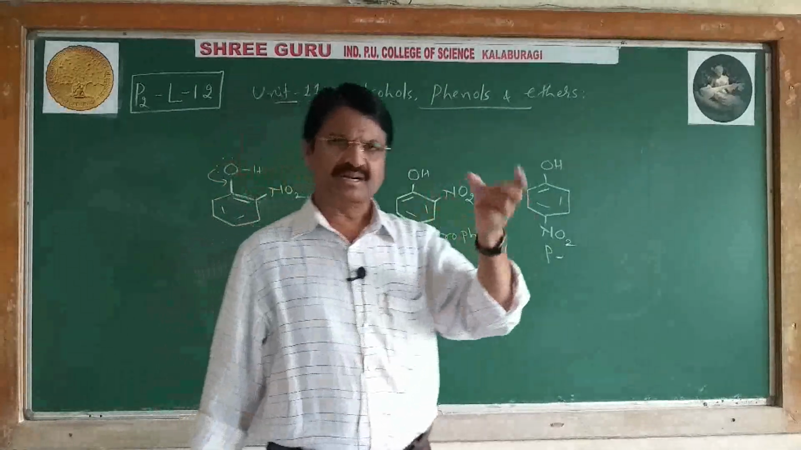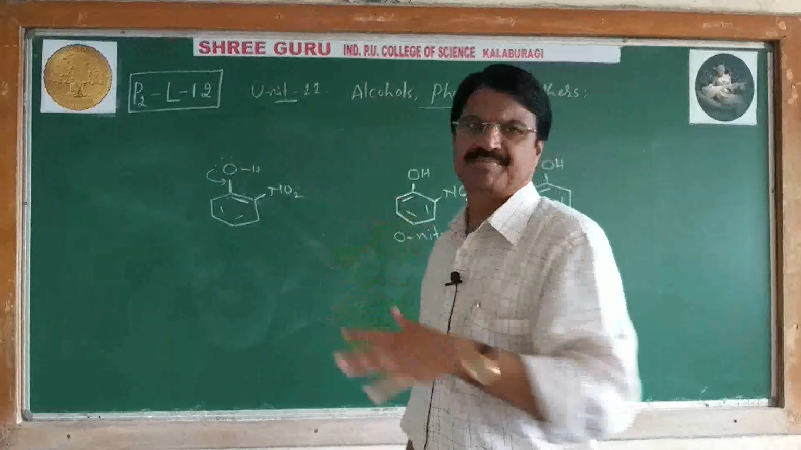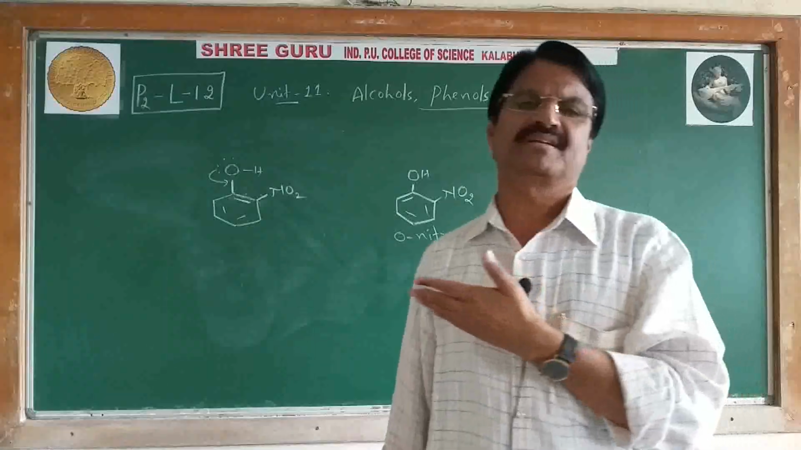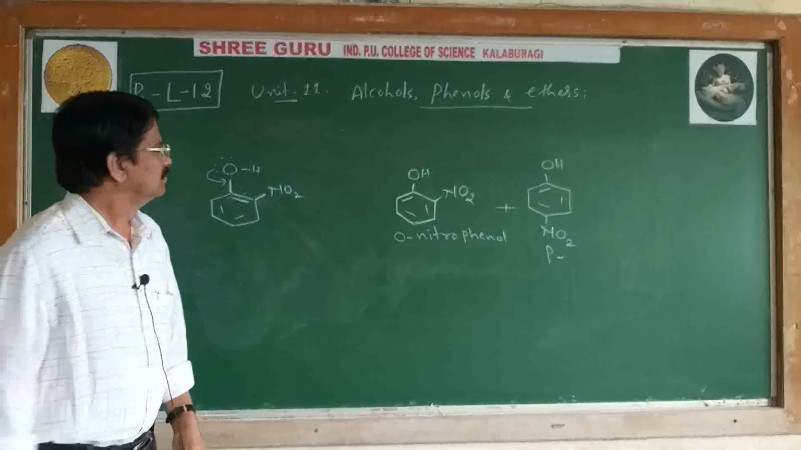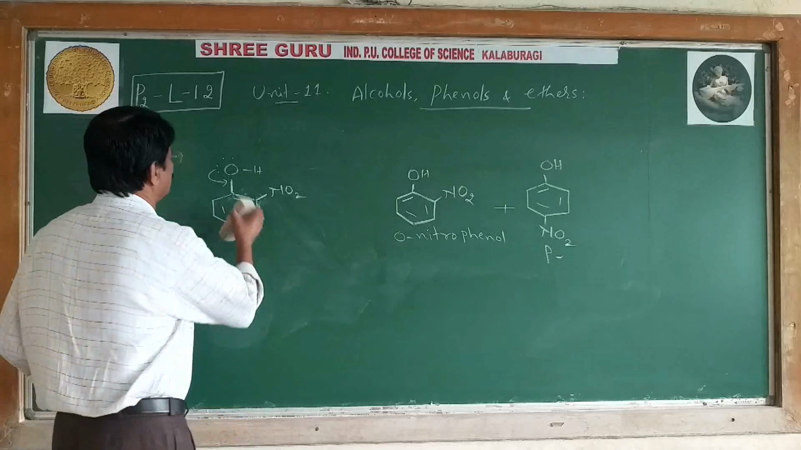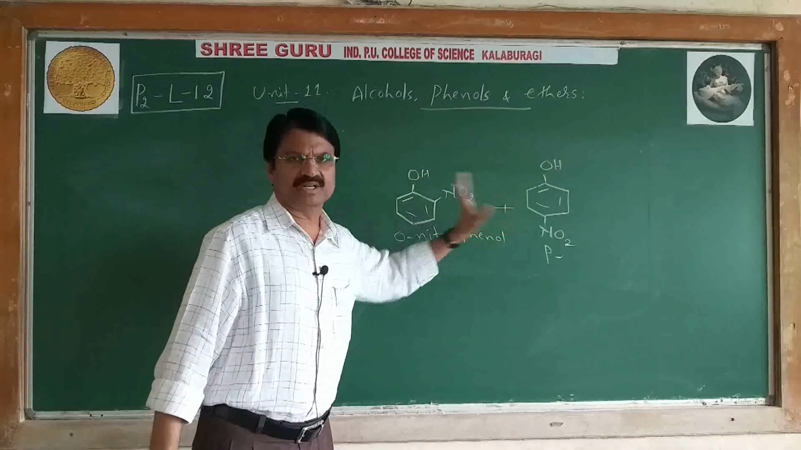It means the mechanism, the method, is the same. Only you have to indicate the ortho position and para position. As you studied in first year, it is the same type, but there you studied benzene, here phenol. Now we get two compounds by nitration of phenol: orthonitrophenol and para-nitrophenol.